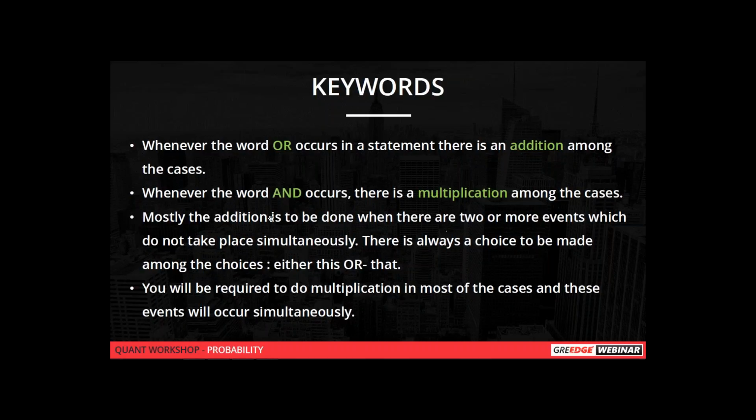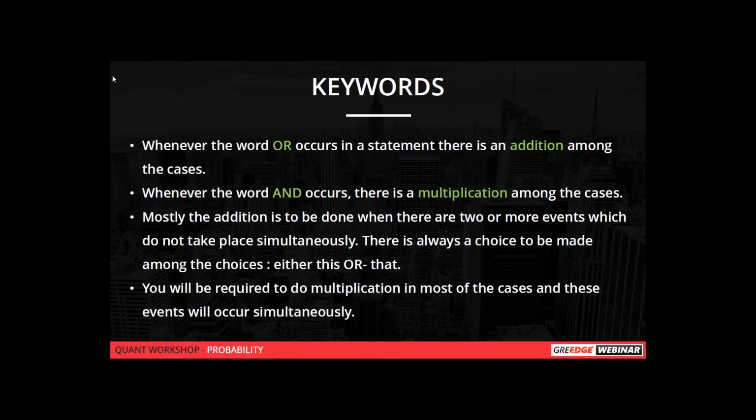And whenever the word "and" occurs in a statement, for example, if you are throwing 2 coins and you want a head and a tail in the throws, then in that case you have to find the individual probabilities and multiply them. So these are the important keywords which you have to remember while solving permutation and combination topics. So whenever the word "or" comes in a statement, you have to use addition, and whenever the word "and" occurs, there should be a multiplication.